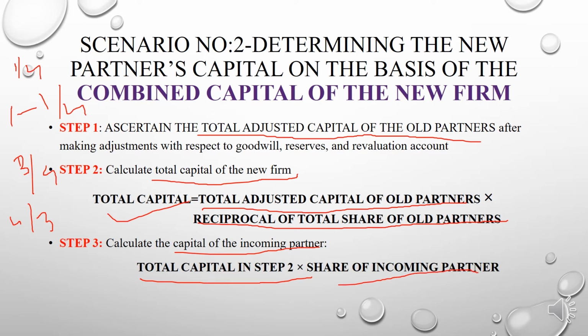So these are the steps you need to follow when adjusting capital on the basis of combined capital of the new firm, or on the basis of old partners' capital. First you need to ascertain the total adjusted capital.